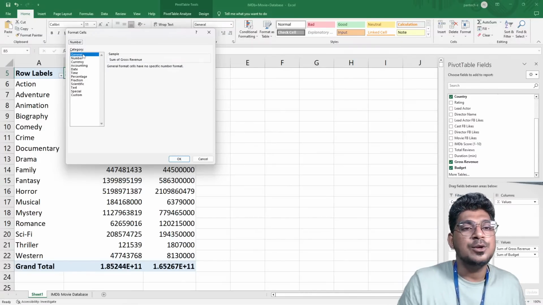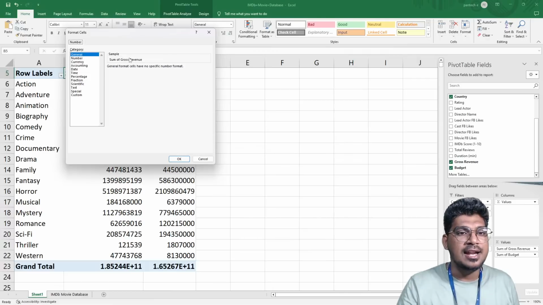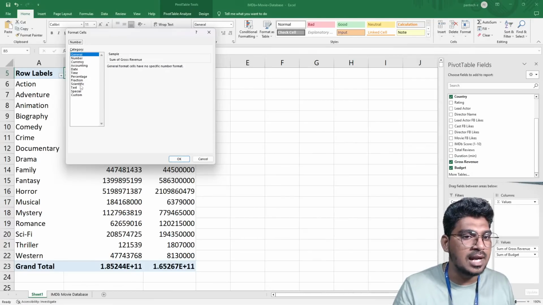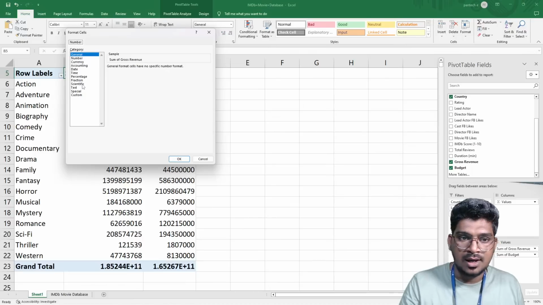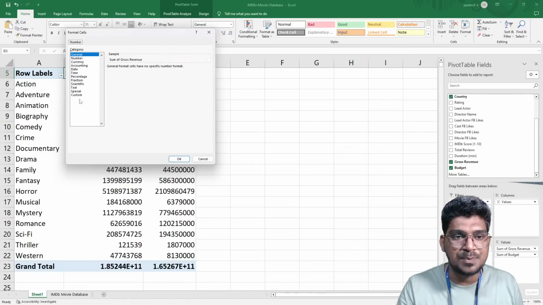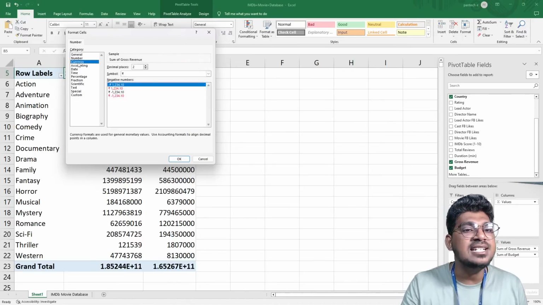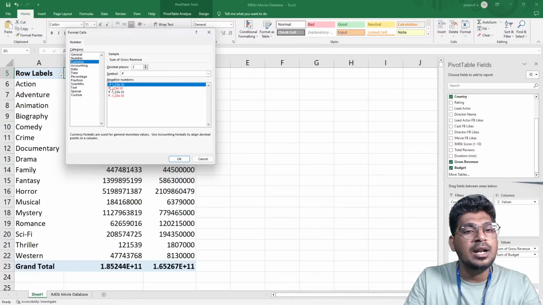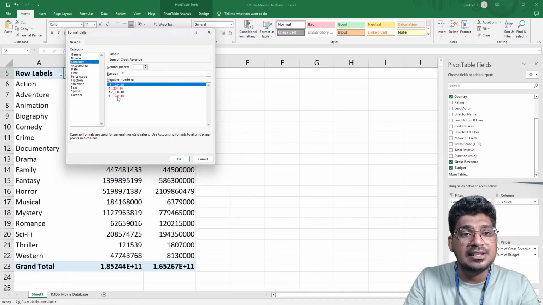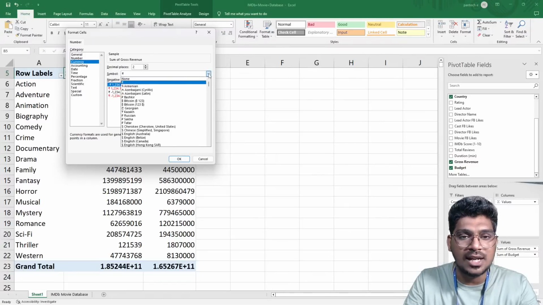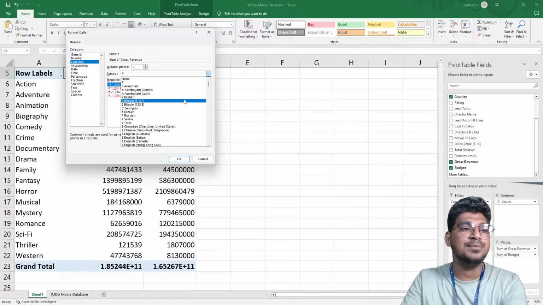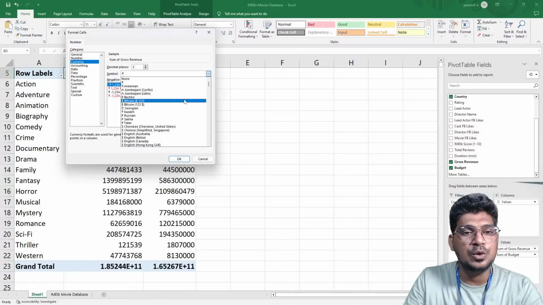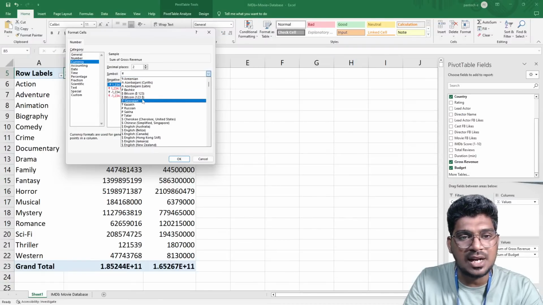So now you can see the options: general, number, currency, accounting, date, time, percentage, fraction, scientific, text, and also special and custom. But I need a currency here. Here the rupee symbol is there, but I need dollar here because this data is collected from all over the world, so it is mentioned in dollars.